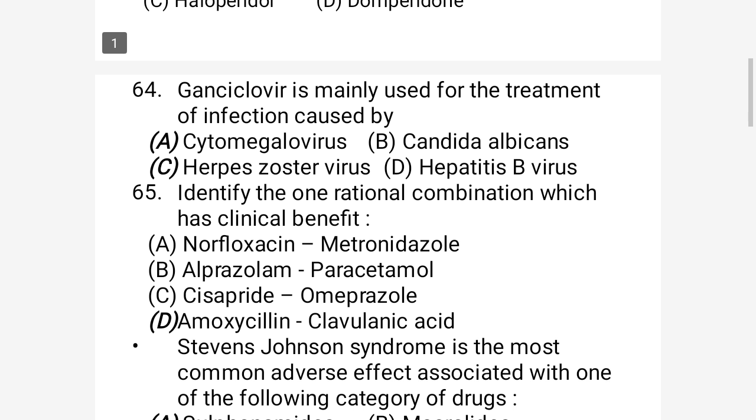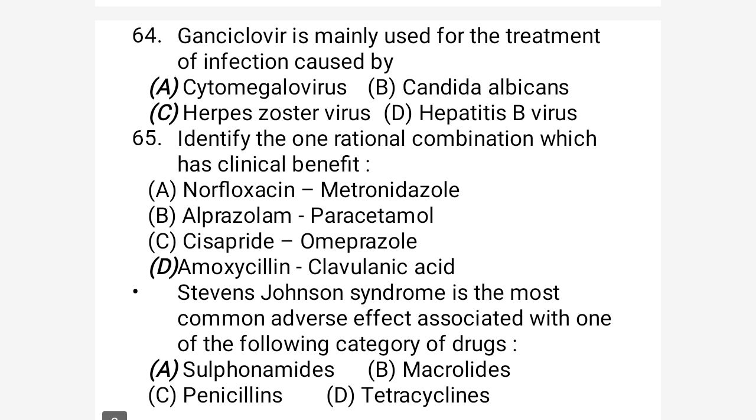Question number 64. Ganciclovir is mainly used for treatment of the following infection. Ganciclovir, we know, is a derivative of acyclovir. Acyclovir is an antiviral drug, a herpes category antiviral drug. So look here, as I have told you, ganciclovir and acyclovir act against the herpes virus.